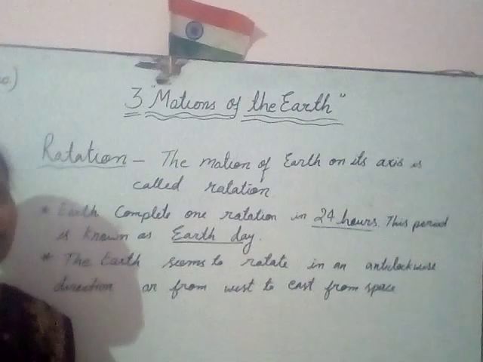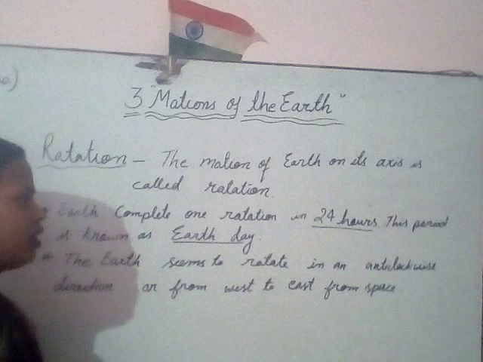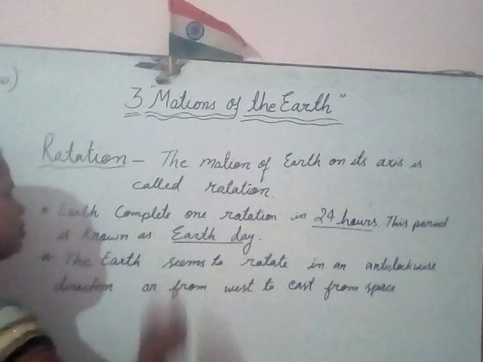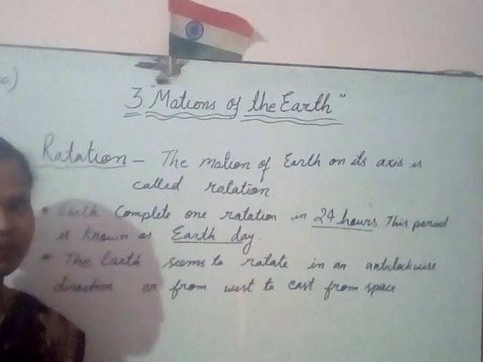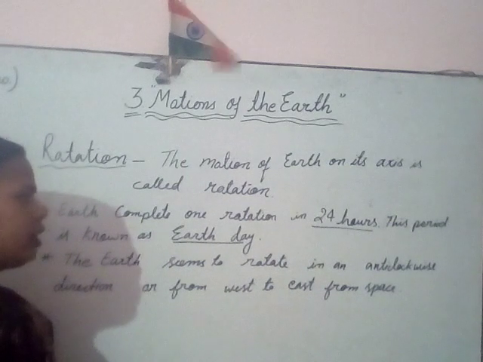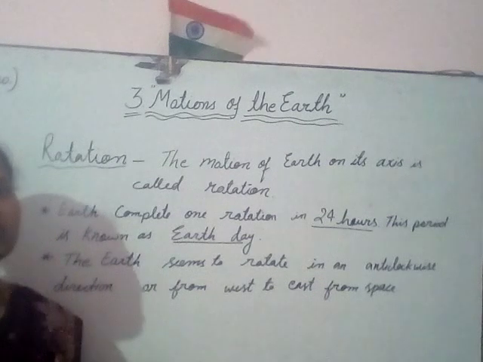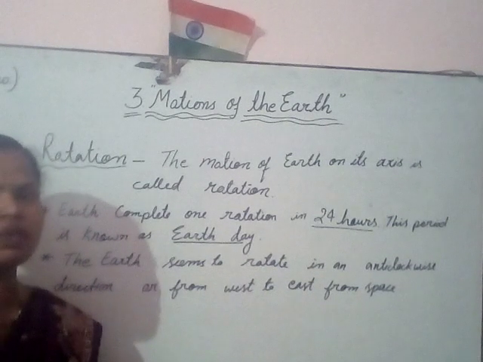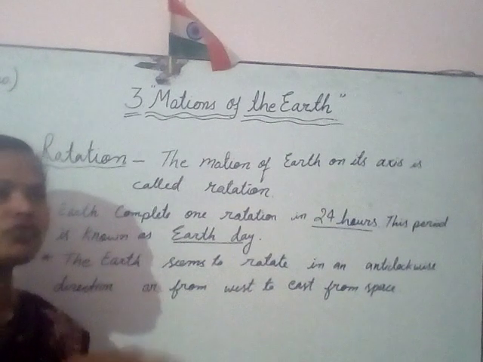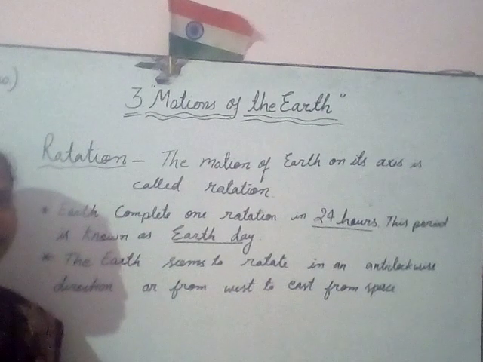The time taken to complete one rotation is 24 hours, and this period is known as Earth Day. That period of 24 hours in which the Earth rotates on its own axis is called the Earth Day.